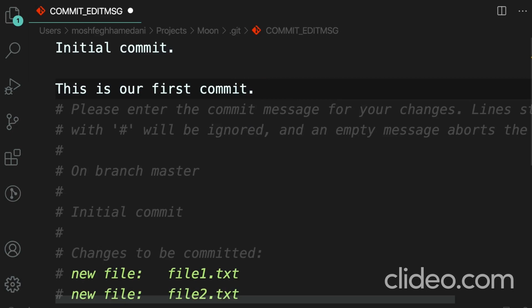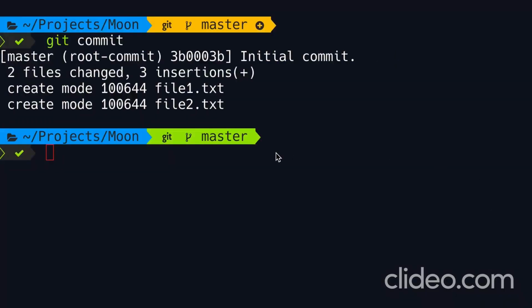So we save the changes. Then we close this window. Back in the terminal, our snapshot is committed. And here we have basic statistics about what was changed. So 2 files were changed, which are file 1 and file 2. And we have 3 insertions. 3 lines were inserted. In file 1, we inserted 2 lines, hello world. And in file 2, we inserted 1 line.